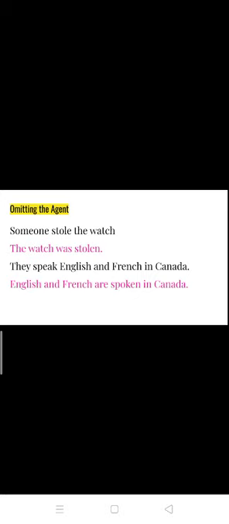So when we turn this sentence into the passive voice, how do we do it? Interchange the subject and object. So the watch will become the subject. What is the tense of the sentence? Simple past. Stole is simple past.